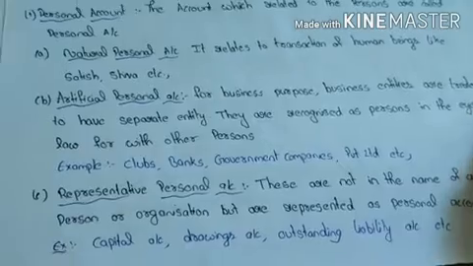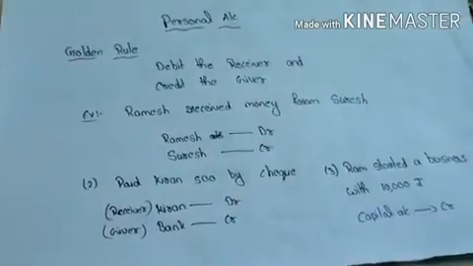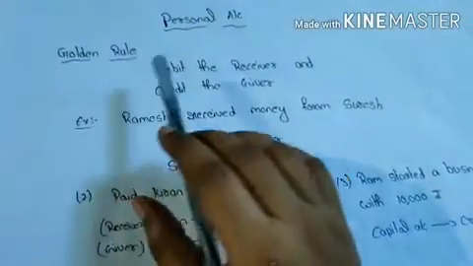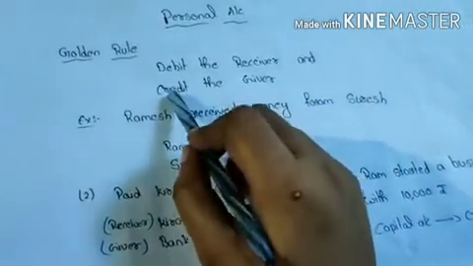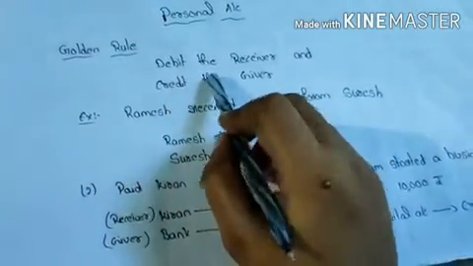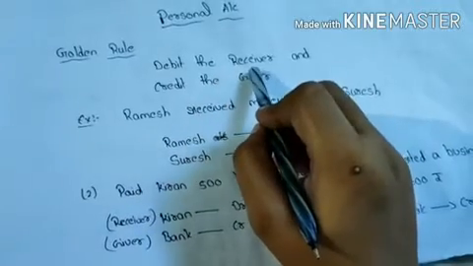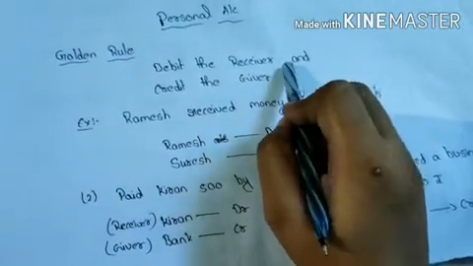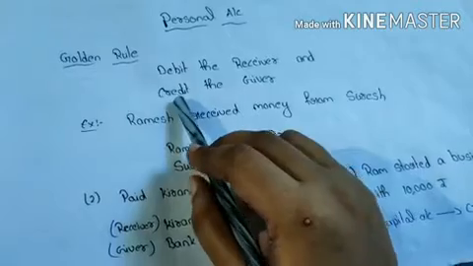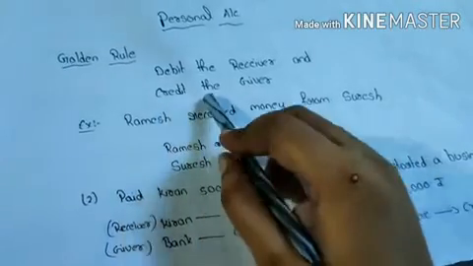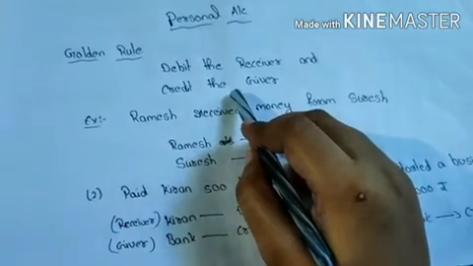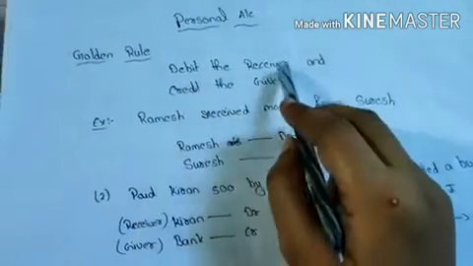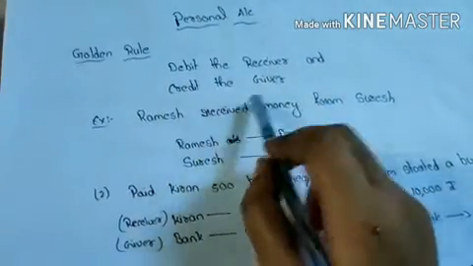Let's see the personal account golden rule. Debit the receiver and credit the giver. It means the person who receives benefit from the organization, that person's account should be debited, and the person who gives benefit to the organization, that person's account should be credited. It means debit the benefit receiver and credit the benefit giver.